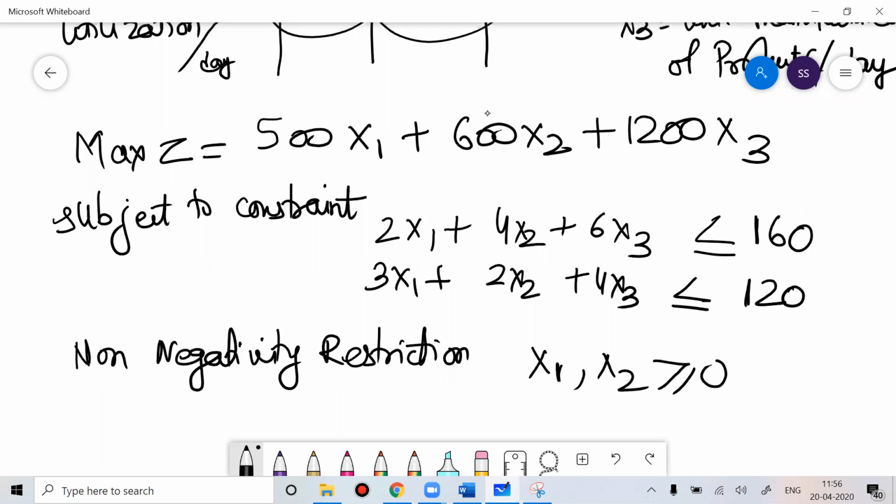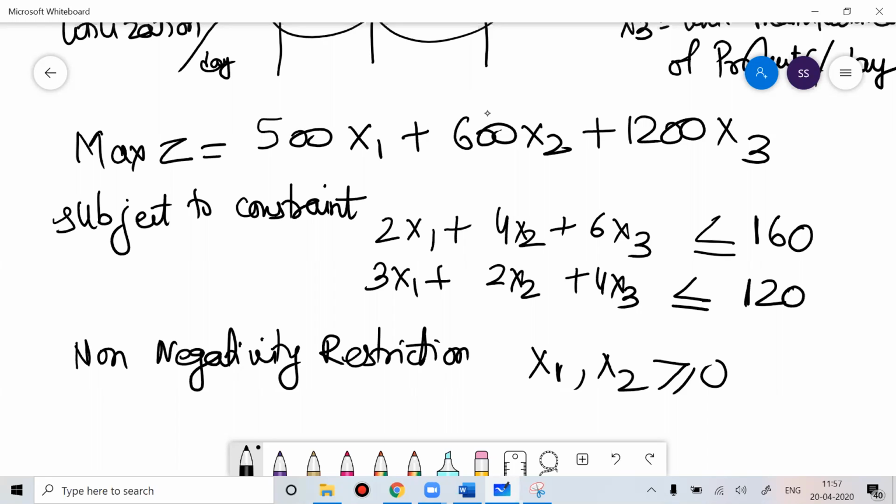Here I formulated the LPP problem, and you can see you have three decision variables. For every LPP problem, you can solve it either by graphical method, or by simplex method, or you use MS Excel solver to get the value.